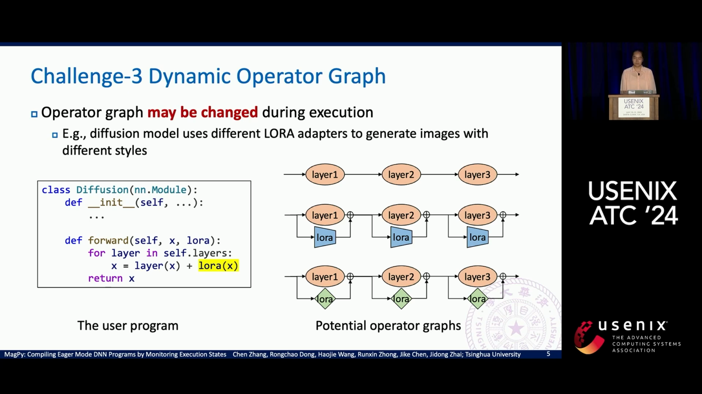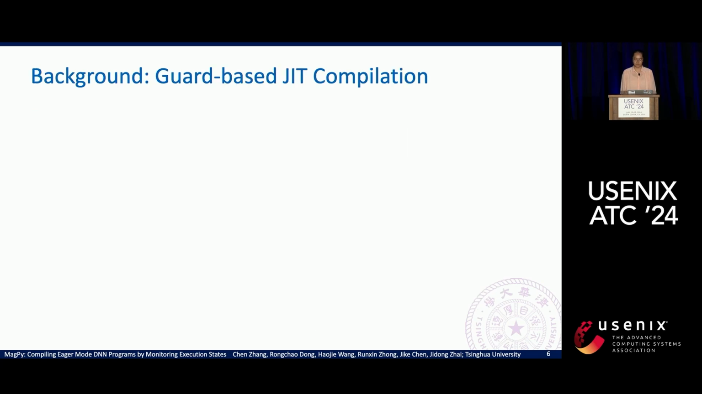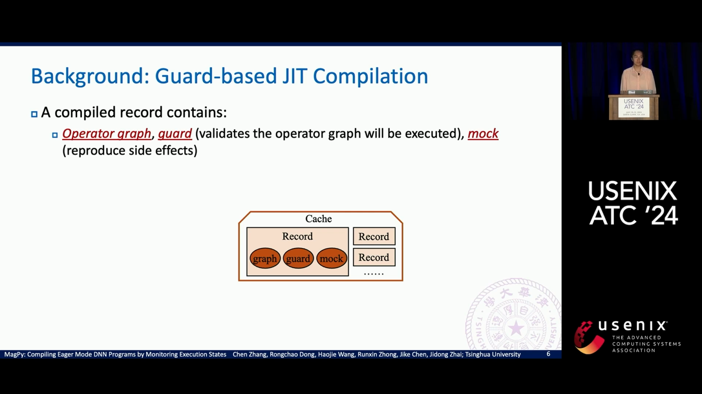Thirdly, the operator graph may be changed during execution. An example is the Stable Diffusion model for image generation. During execution, it will call many different small models, I mean the LoRAs in this example. These LoRAs are for generating images with different styles. These LoRAs are changing during runtime, and we need to be aware of the change and provide the correct operator graph.